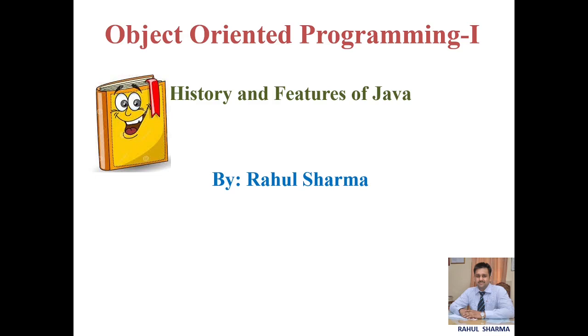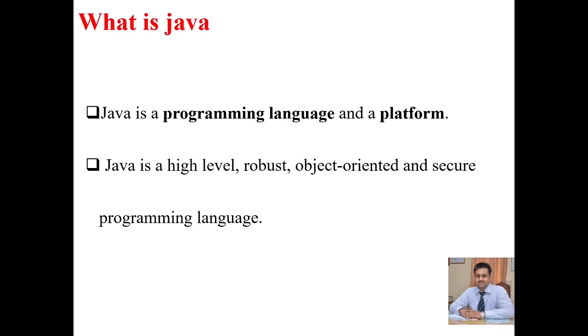Hello friends, in the tutorial of object oriented programming part 1 we will study history and features of Java. In our first slide we will understand what is Java. So Java is a programming language and a platform. It's basically a high level, robust, object oriented and secure programming language. Java is a high level language. It means it can be easily understood by a user or developer.